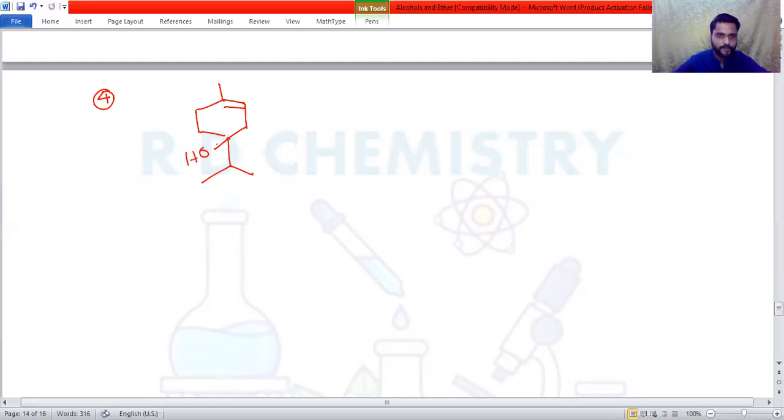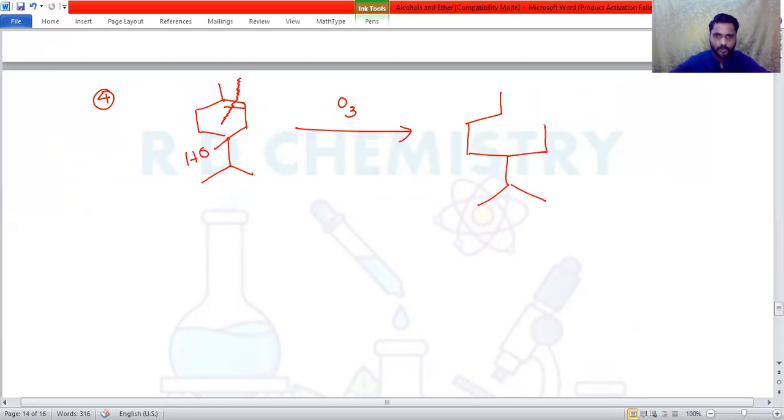Now the ozonolysis reaction. Ozone always attacks a carbon-carbon double or triple bond, and the double bond breaks.